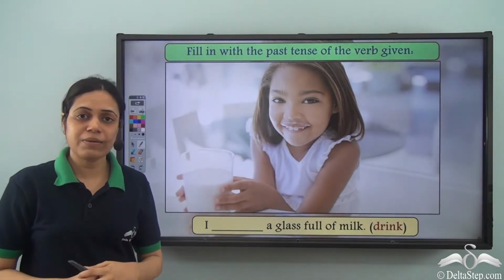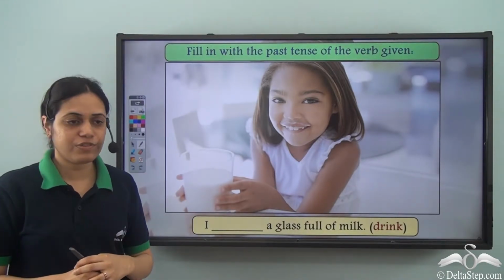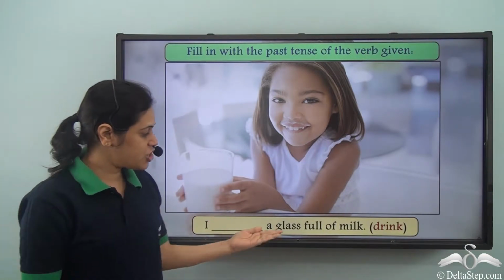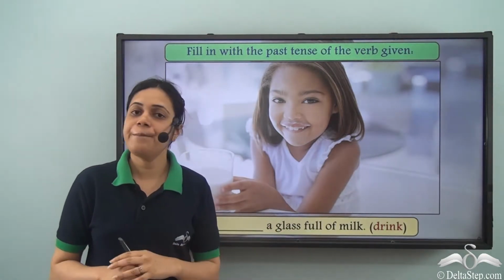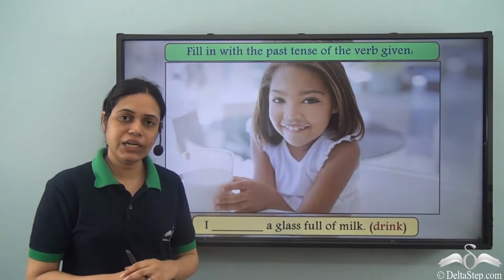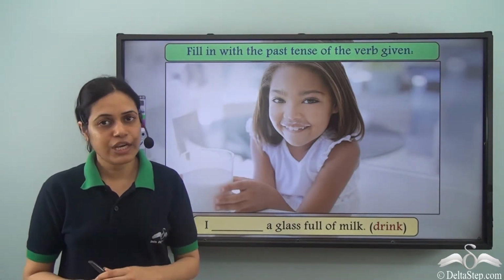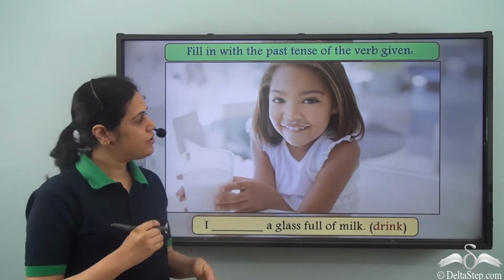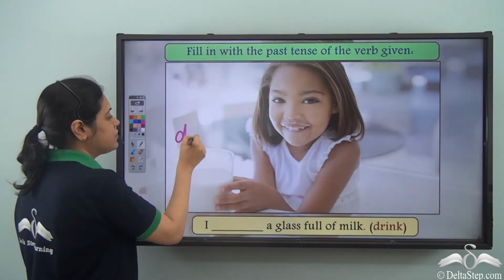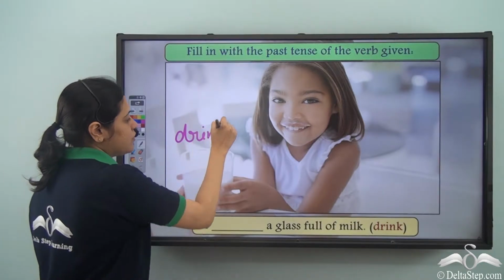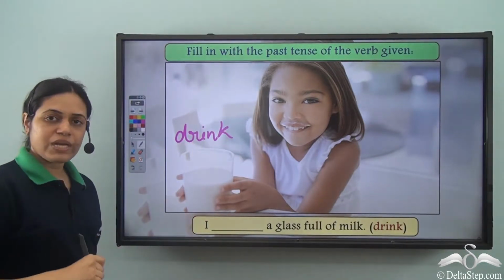Now we need to fill in the blank with the past tense of the verb. I dash a glass full of milk. The verb is drink. So what is the past tense? Now drink is an irregular verb. So drink is the present form.